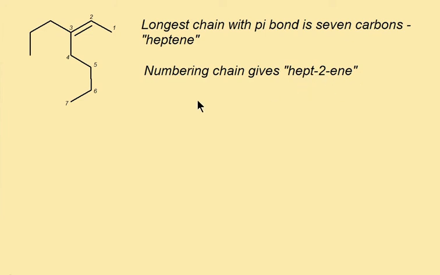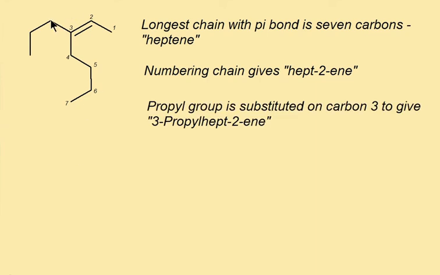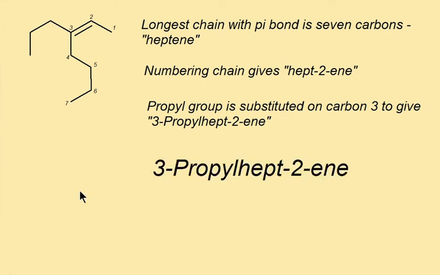Again, we only care about the first carbon in the double bond. We have got a branch in the molecule, of course, which is 1, 2, 3 carbons long, so based on propane, but because it's a branch, we take off the -ane and give it a -yl ending, just as we did with the alkanes. Remember, a carbon can't be part of the branch and part of the main chain at the same time. So this is the first carbon in the branch. So that locks in a name of 3-propylhept-2-ene.